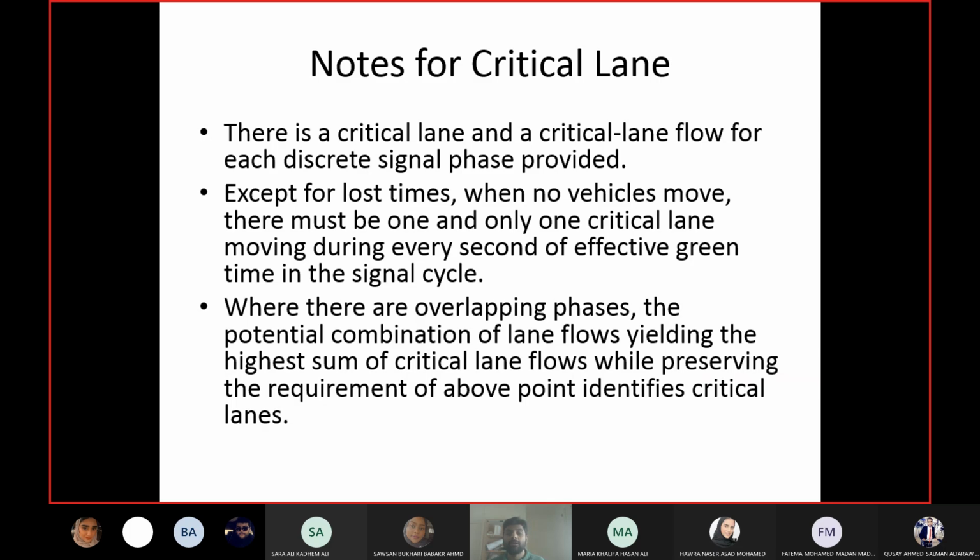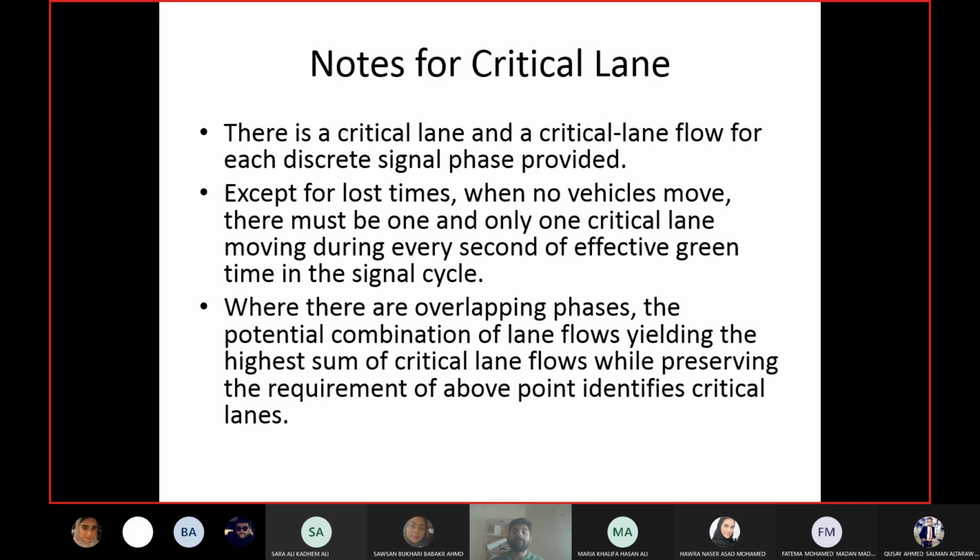Except for the loss time. So loss time, as I said, especially the clearance loss time. In clearance loss time, all signals are red. No vehicle is supposed to enter the intersection. Except for that time, one critical lane should always be open. So for example, you have 60 seconds of signal cycle length, and out of 60 seconds, 5 seconds is the clearance loss time, so that in the remaining 55 seconds, one critical lane from any direction should be open.